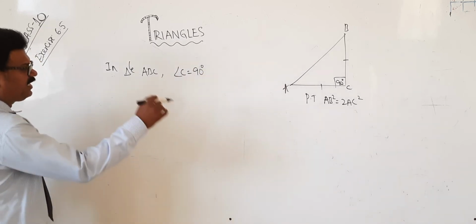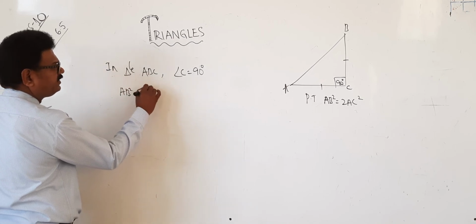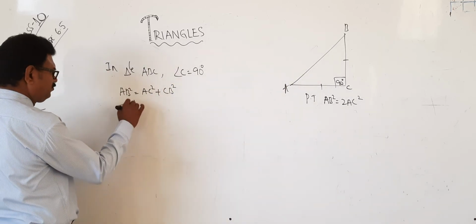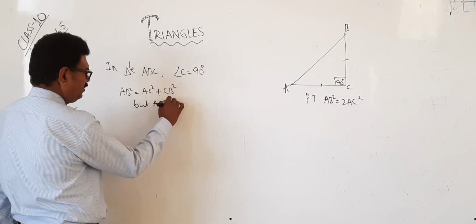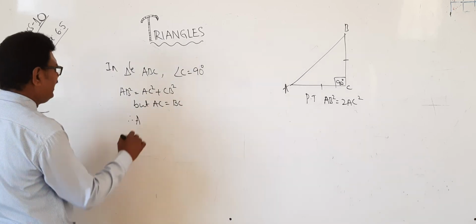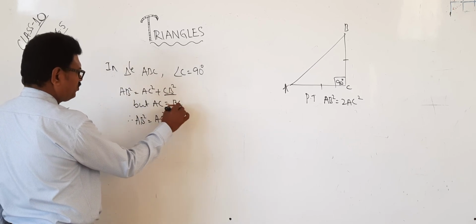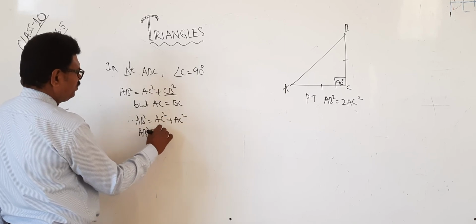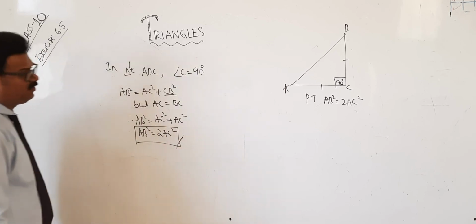Therefore, applying Pythagoras theorem, AB square is equal to AC square plus CB square. But AC is equal to BC. Therefore, AB square equals AC square plus AC square. Therefore, AB square equals 2AC square. Okay? This is the proof. Please take down.